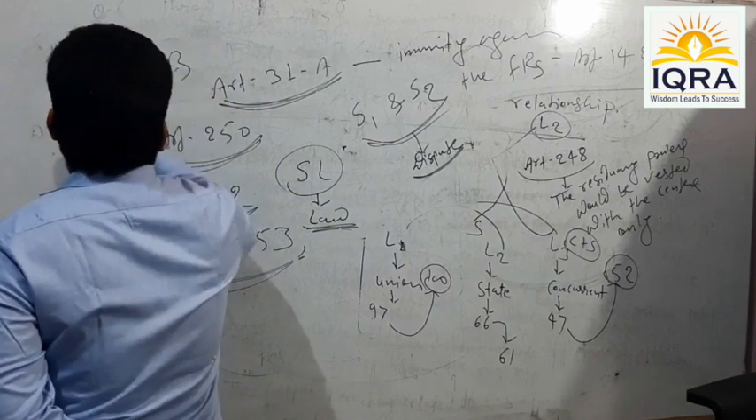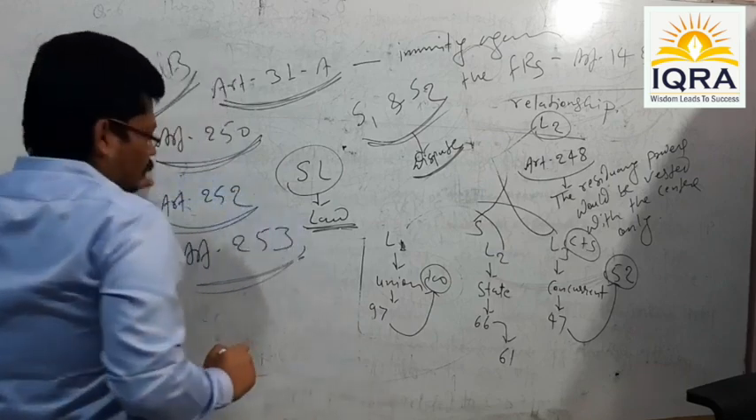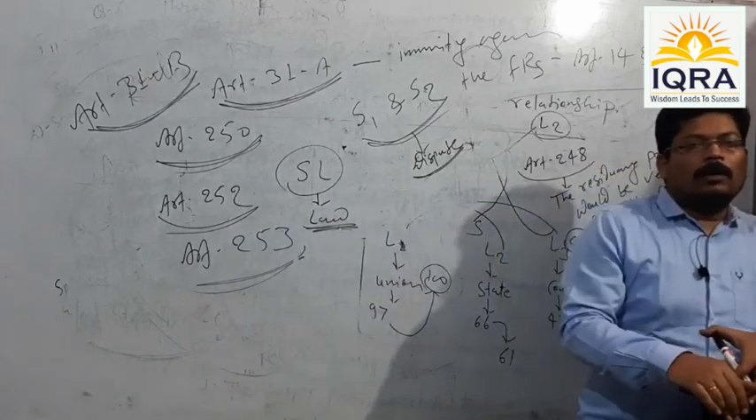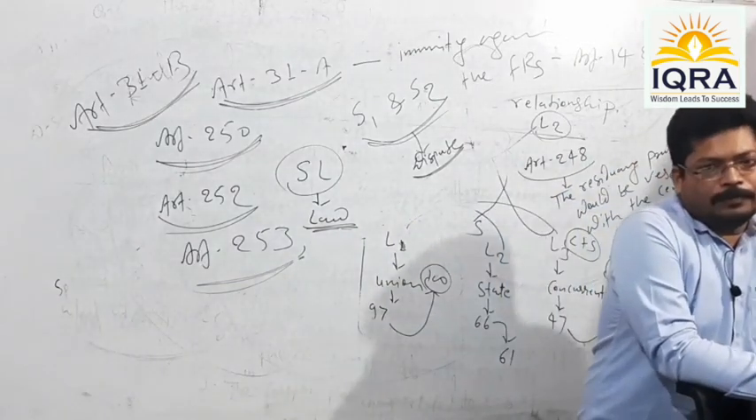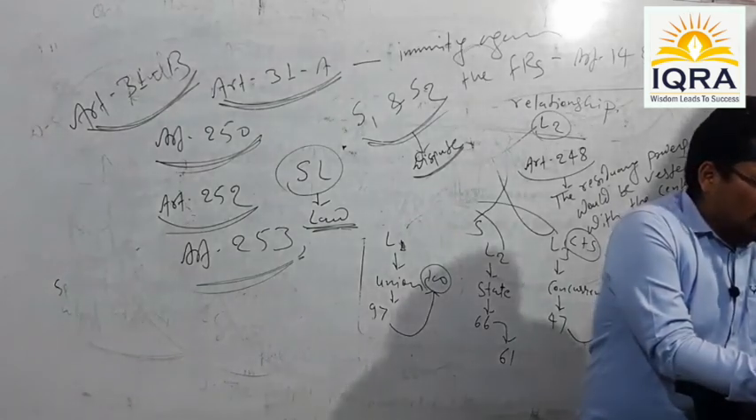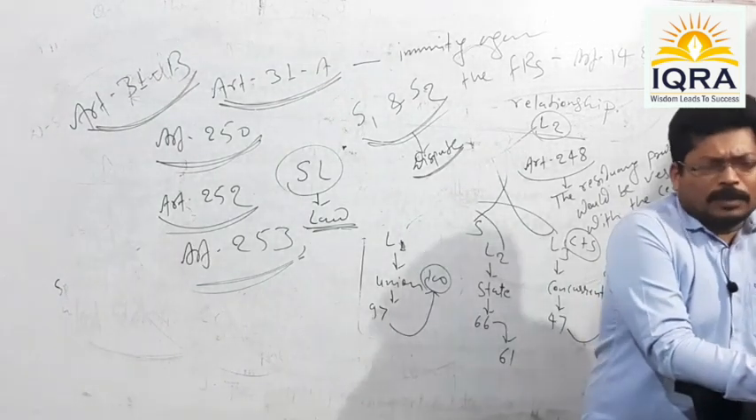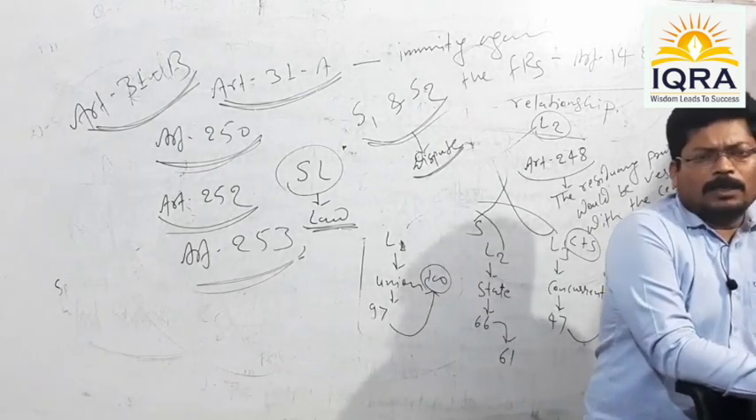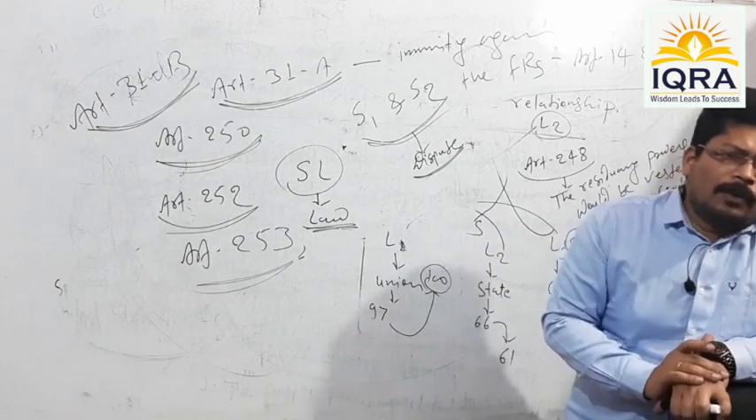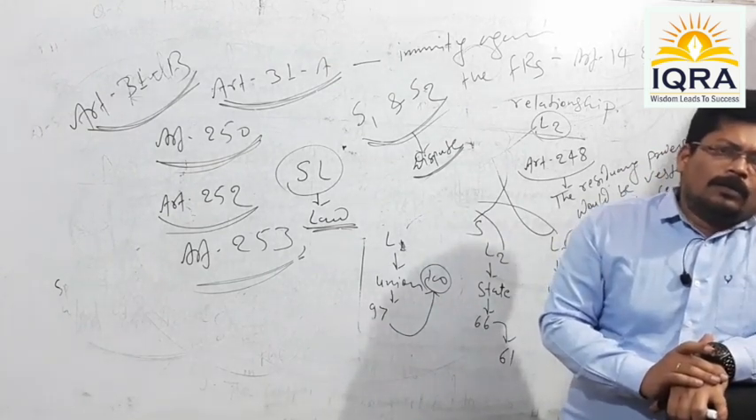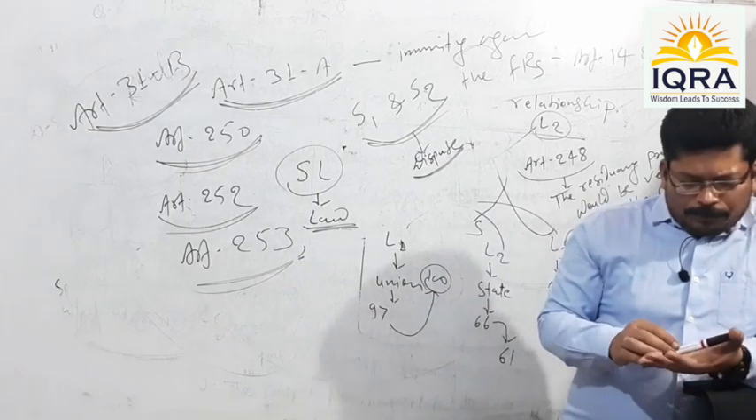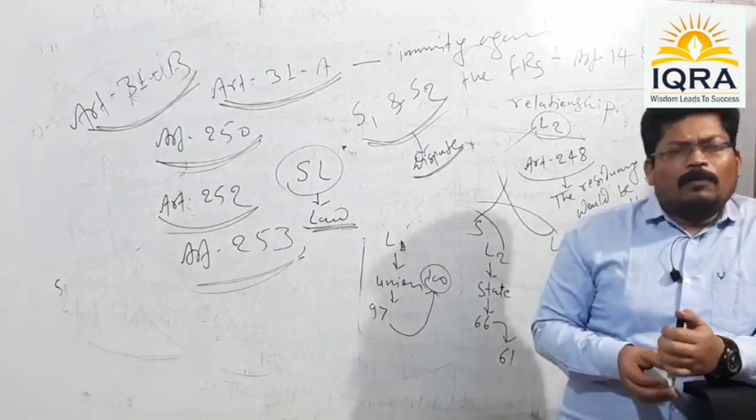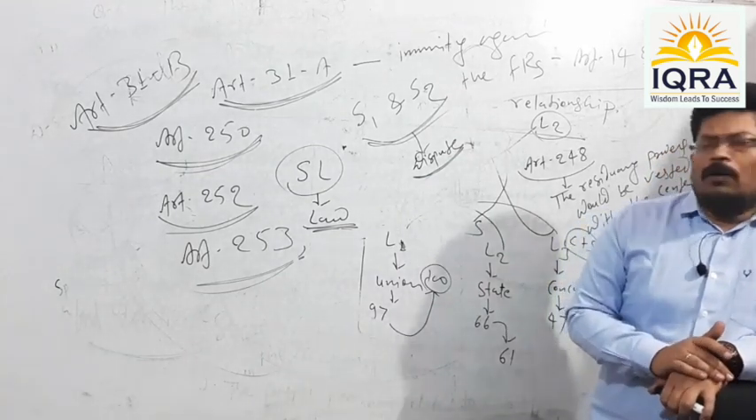Article 31B. See, Article 31B was also inserted under the Constitution of India via the First Constitutional Amendment Act of 1951. And Article 31B is nothing but simply an explanation to Schedule 9 of the Indian Constitution. You know what is given under Schedule 9? Schedule 9 makes the provision for the validation of certain acts, certain laws.